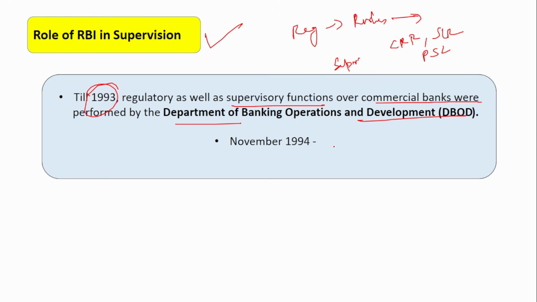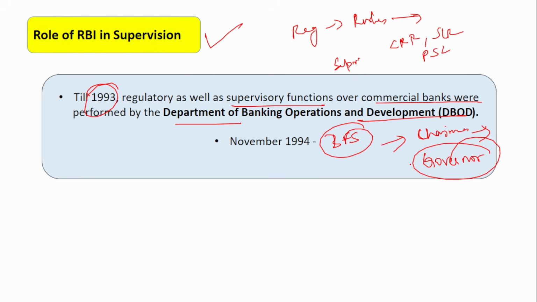But in November 1994, a Board for Financial Supervision was formed to focus solely on supervision activity. It is headed by a chairman, and the chairman is the Governor himself. He is the chairman of this Board for Financial Supervision, and it is under the Central Board of Directors also.